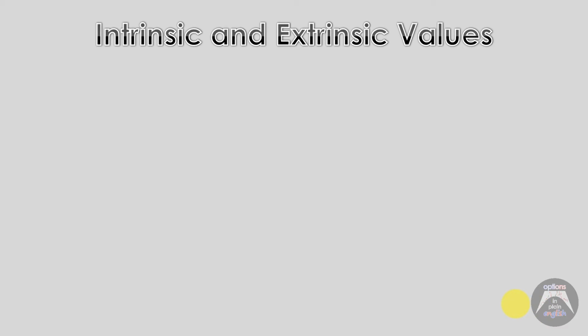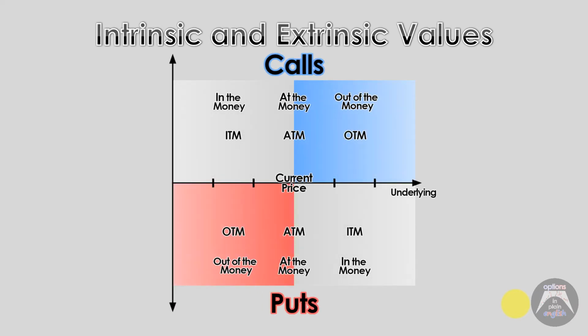Let's look at an example so that we can better understand these concepts. We talked previously about stock prices being at the money, in the money, and out of the money. We now know that in the money options have intrinsic value and at the money and out of the money do not. Let's take a look at a stock where the current price is $200, and we're going to analyze the strike prices of 180, 190, 200, 210, and 220.